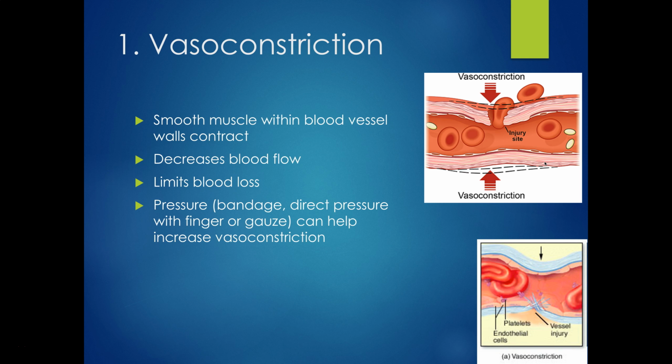If you put pressure on an area that's been injured, like with a bandage, or direct pressure with your finger or a gauze square, this can help to increase the vasoconstriction and therefore decrease blood loss. So, whenever we have either an injury to our patient or a place where we've done some venipuncture into a vessel and our patient could be bleeding, putting pressure directly on that injured site or on that venipuncture site is going to help to improve vasoconstriction, decrease blood flow, and then decrease blood loss from that vessel or those vessels, depending on the size of the injury.